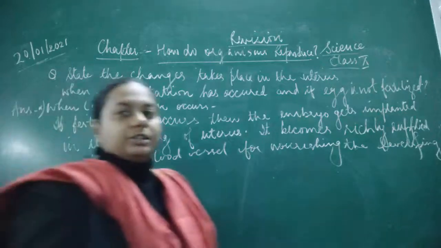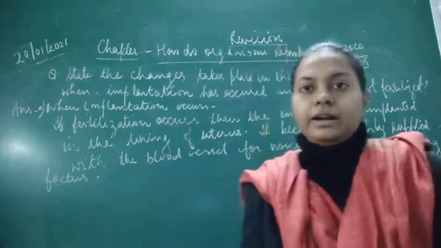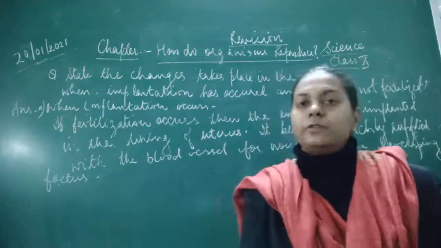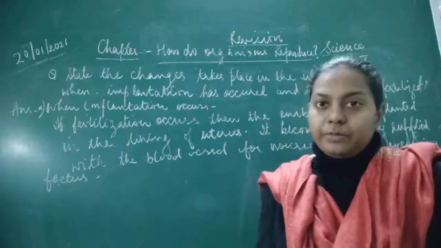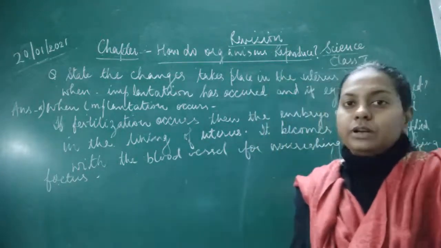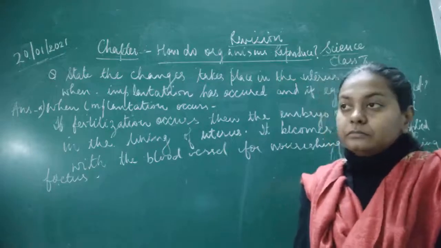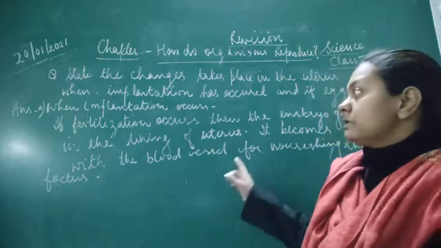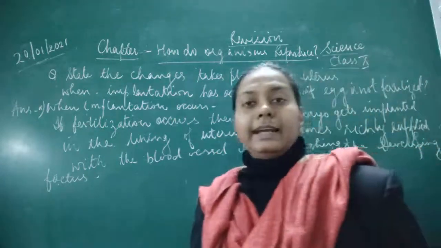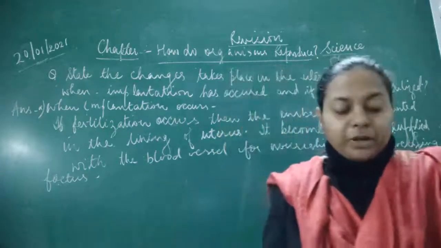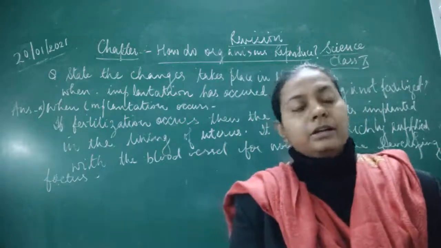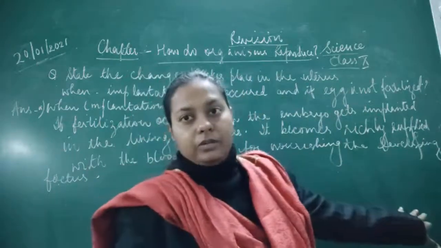Okay, so these are the changes which have to take place when the implantation has occurred, or we can say this question could be asked: if fertilization occurs, then what happens, and if fertilization doesn't occur, then what would happen? So the first question says that if fertilization occurs, then what changes would take place in the uterine wall and in the other structure. So when implantation occurs, after fertilization, at the 8-cell stage, the embryo starts developing, and for development it requires a particular attachment, so it gets attached in the inner lining of the uterus.